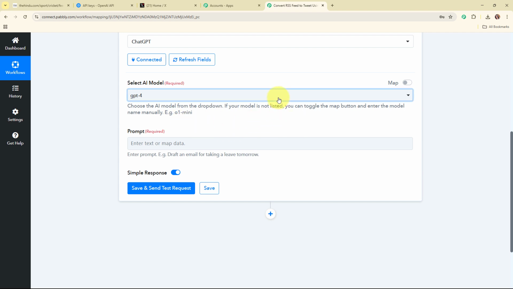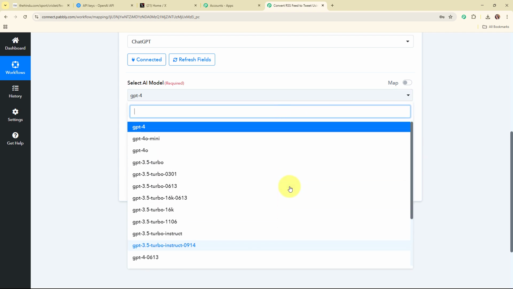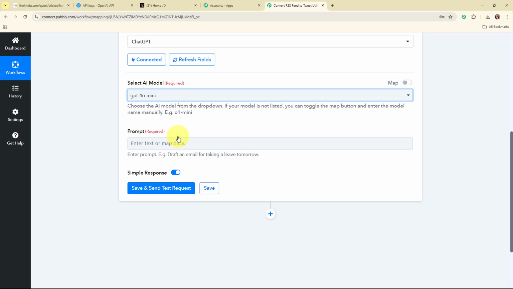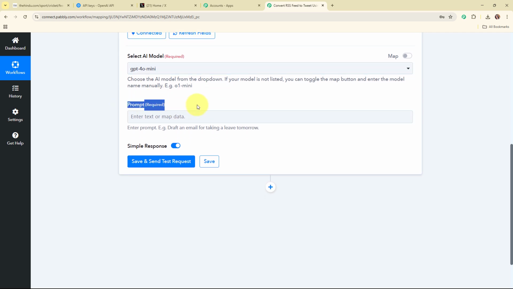Moving forward, it is asking me to select the AI model. By clicking on this drop down menu, you can see all the AI models available. In this particular case, I'm going to select my AI model as GPT-4o Mini. You can select the model as per your need. And now after selecting the AI model, it is asking me to enter the prompt. In this prompt field, I need to enter the relevant prompt that I want to give to AI to generate a proper tweet for me.